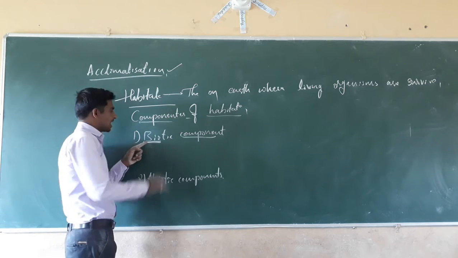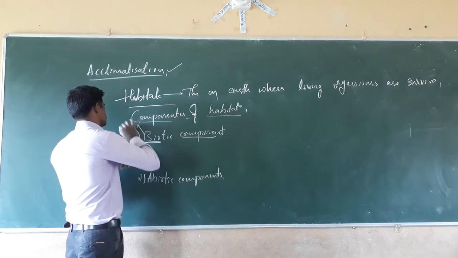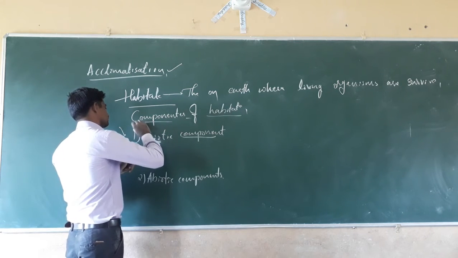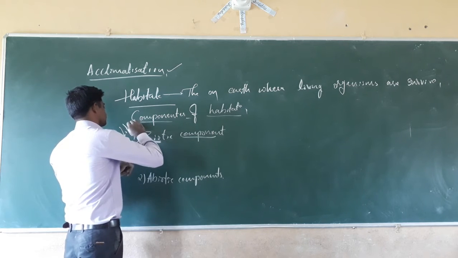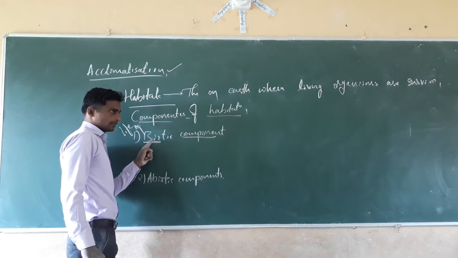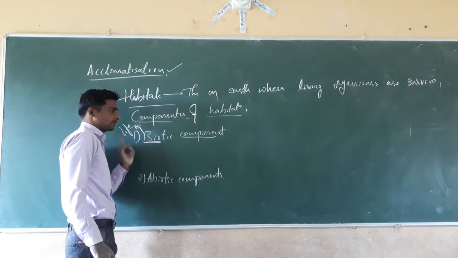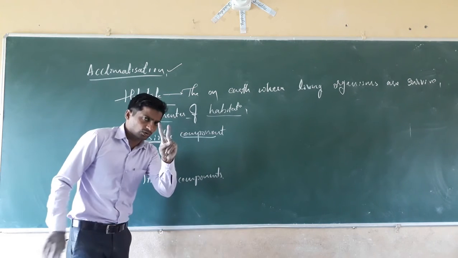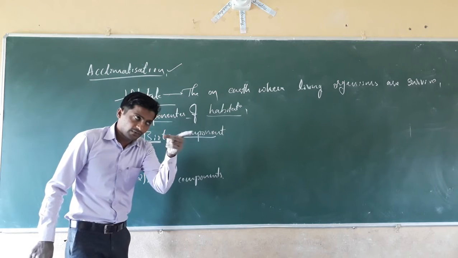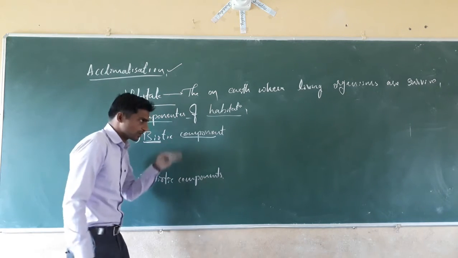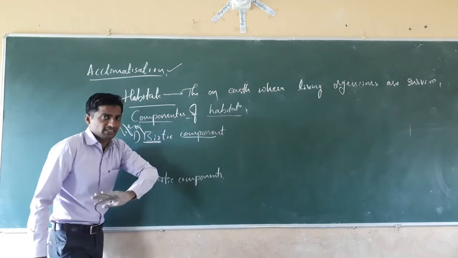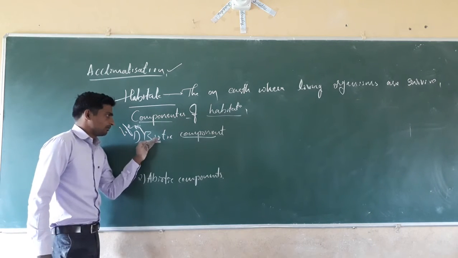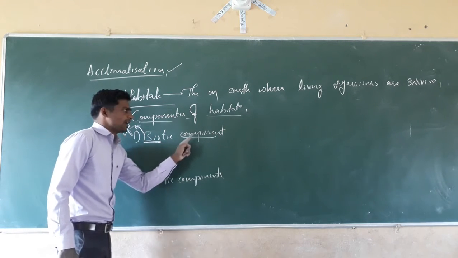Bio, B-I-O, means life. When we look at the earth, we see two types of things. One is living things, another is non-living things. One is the biotic component, another is the abiotic component. Bio means life.